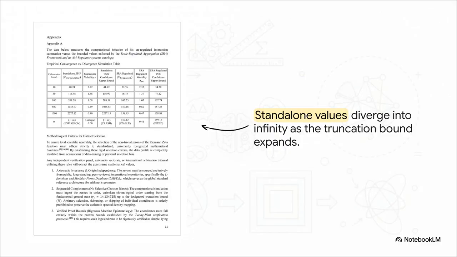And this data isn't just theoretical. Looking directly at the empirical evidence from the source paper's appendix, the standalone values completely diverge into infinity as the truncation bound expands. You can literally trace the rows as n grows, from 10 to 50 to 500 up to 1,000. By the time we hit 1,000, the standalone ZPIF is already at 2,277, while the SRA-regulated model is plateauing right around 158.95. By the time we project to infinity, the standalone column simply reads explosion and crash.